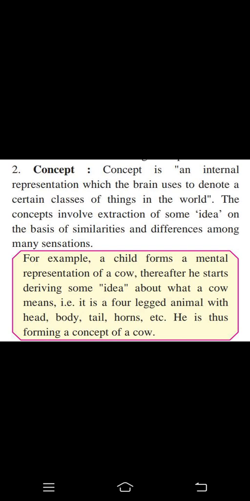Thereafter he will say that it is a four-legged animal with head, body, tail and horns, etc. He is thus forming a concept of a cow, right? So basically concept means a cognitive process. Various concepts, like building blocks, connect with each other to form more complex concepts like schemas.